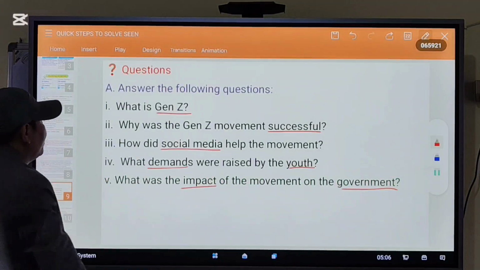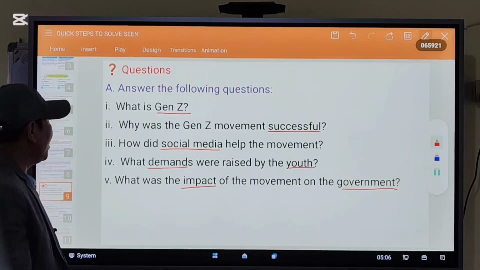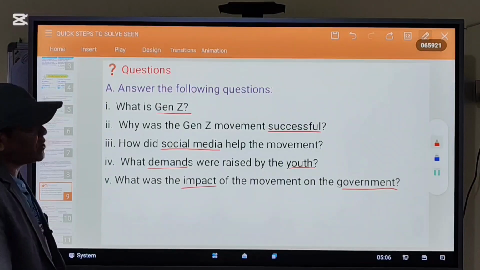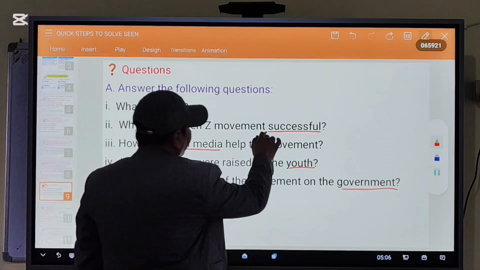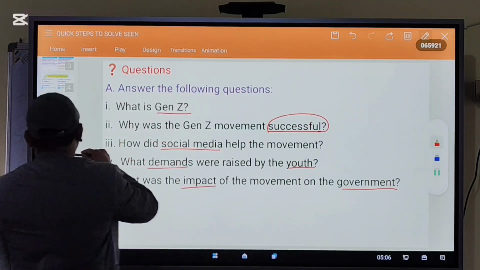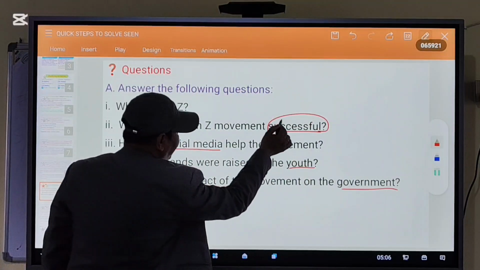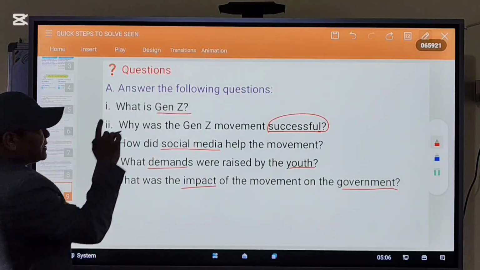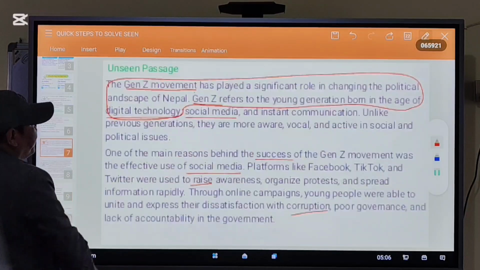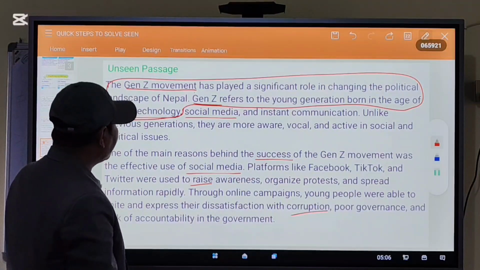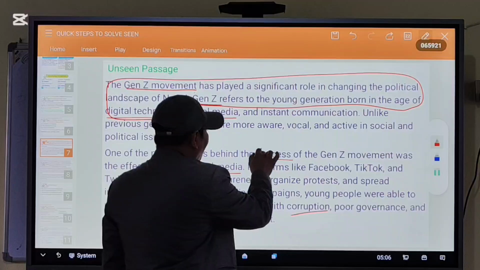Okay, question number two. Why was the Gen Z movement successful? This is a keyword. Now let me match the same word. Let me see the same word, successful. Okay, this is the word, successful.